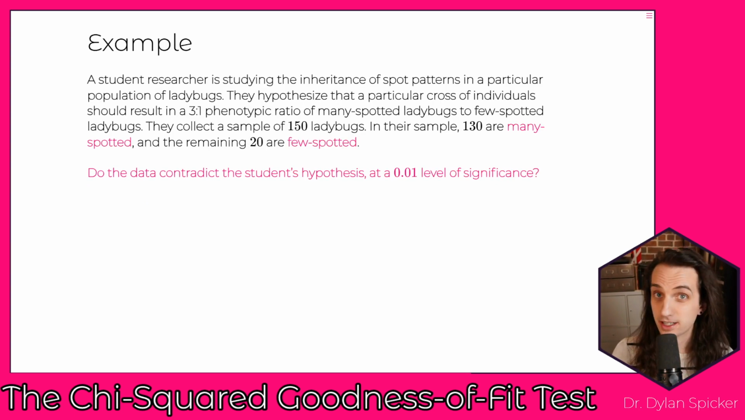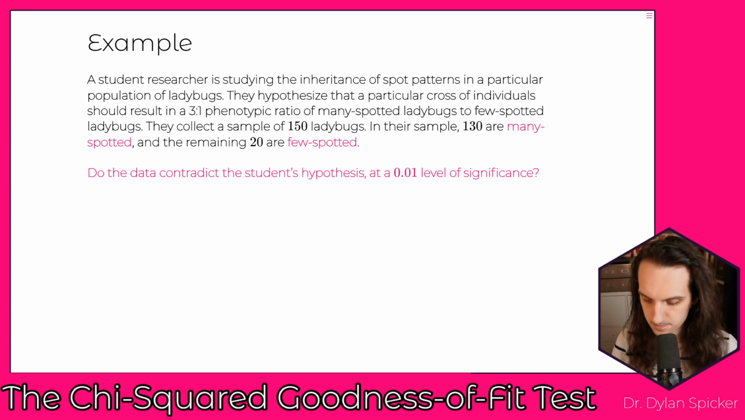Okay. You can take a look at a second example here. In this second example, we have a student researcher, and they're studying the inheritance of spot patterns in a particular population of ladybugs. They hypothesize that a particular cross of individuals should result in a 3-to-1 phenotypic ratio, comparing many spotted to few spotted ladybugs. They collect a sample of 150. In their sample, 130 are many spotted, and the remaining 20 are few spotted. So do the data contradict the student's hypothesis at an alpha equals 0.01 level of significance?